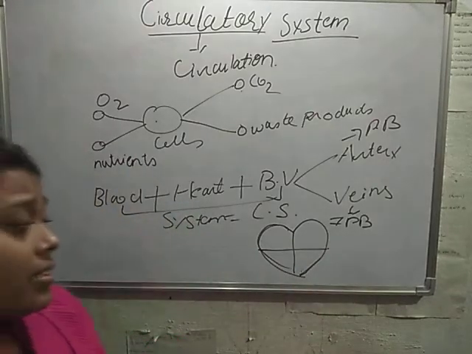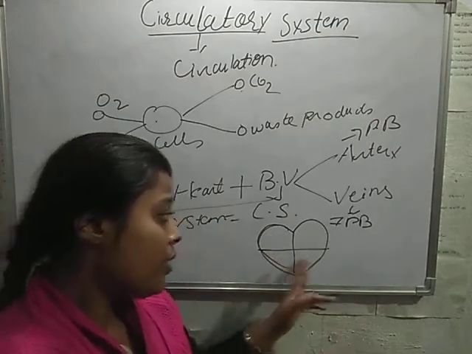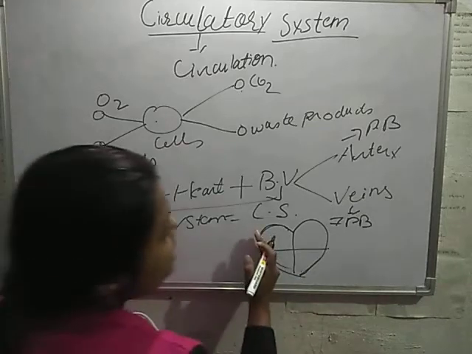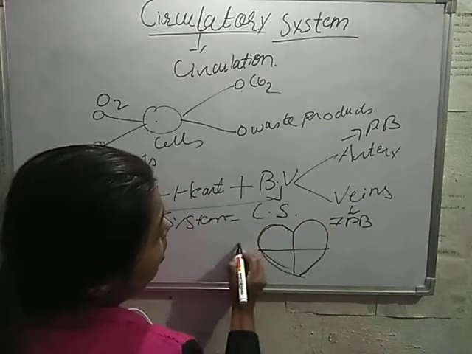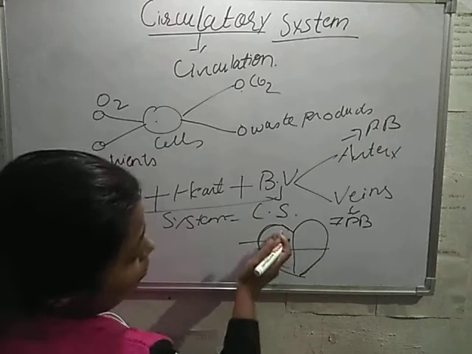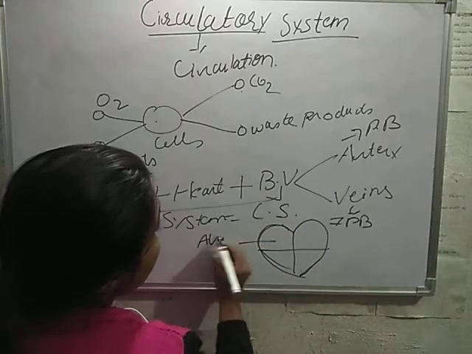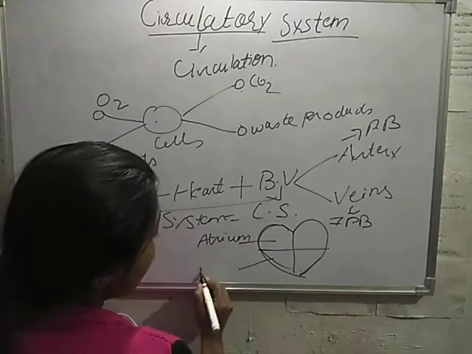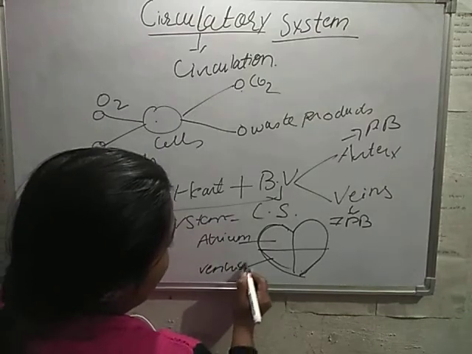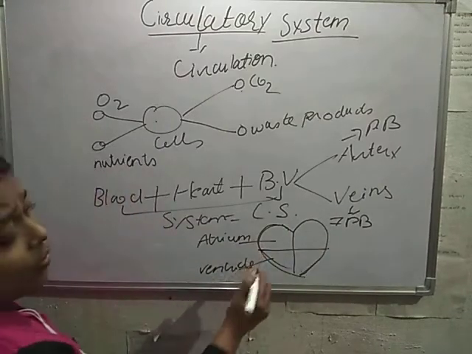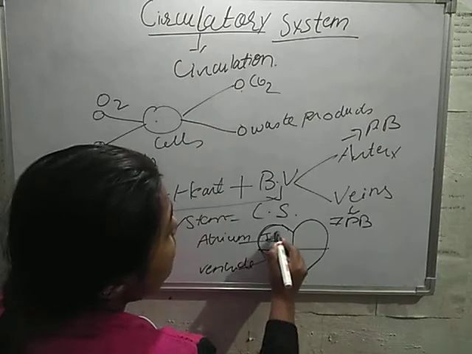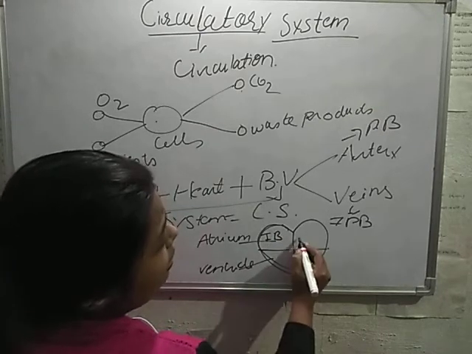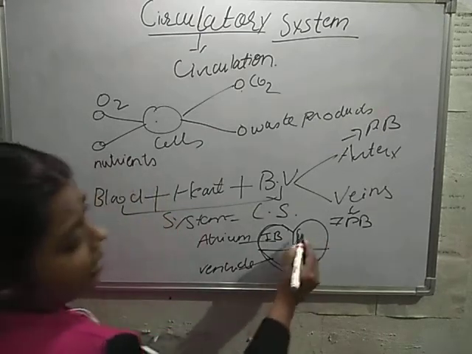So a heart consists of 4 chambers: 1, 2, 3, 4. It is divided into a right side and a left side. The upper part of the heart is known as the atrium and the lower part of the heart is known as the ventricle. On the right side of the heart there is impure blood, and on the left side there is pure blood.